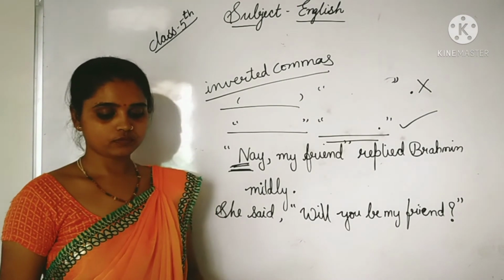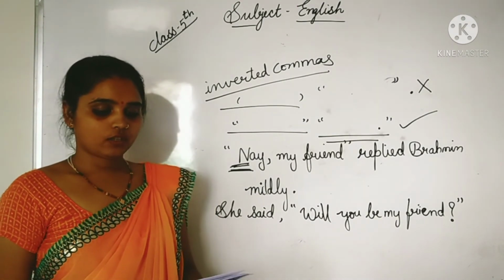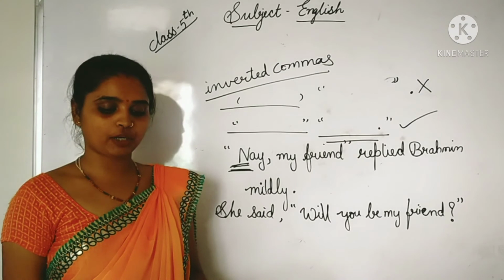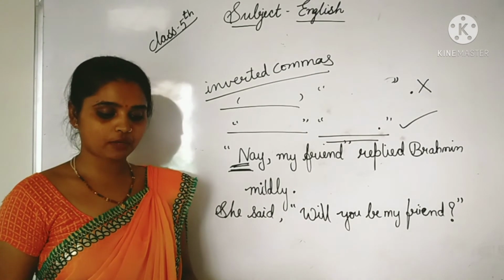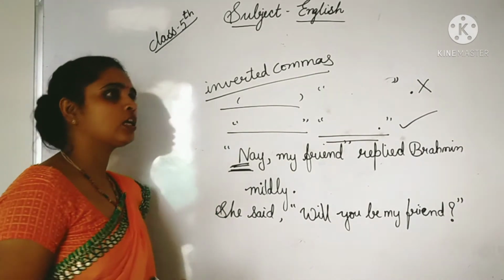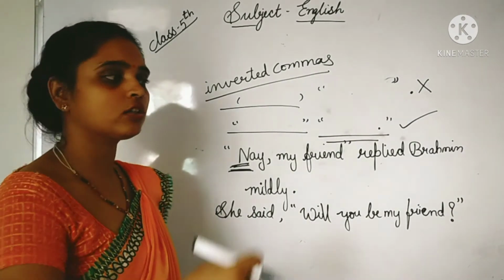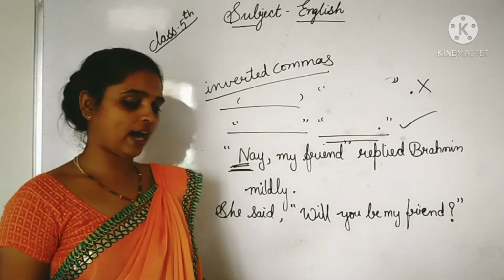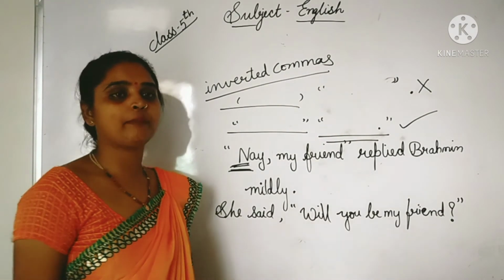Next, if the whole sentence is a question but the quotation is not, then the question mark goes outside. For example: do you agree with the saying bad habits die hard?